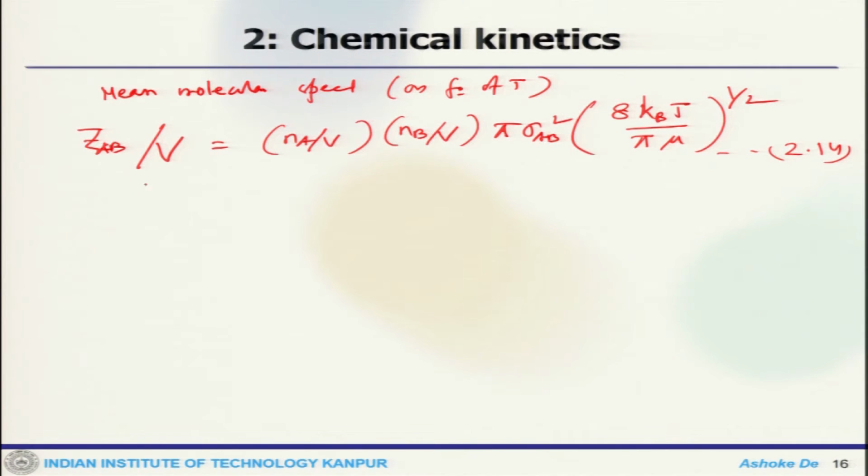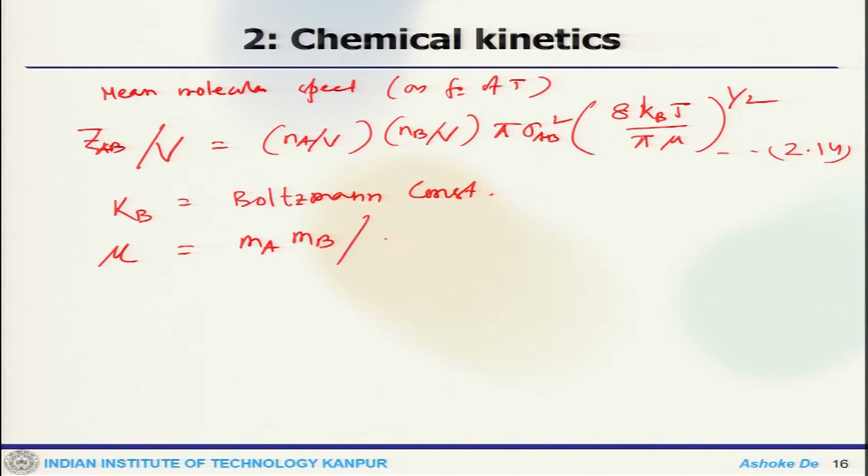So, this kB is the Boltzmann constant, and mu is MA MB by MA plus MB, which is the reduced mass.